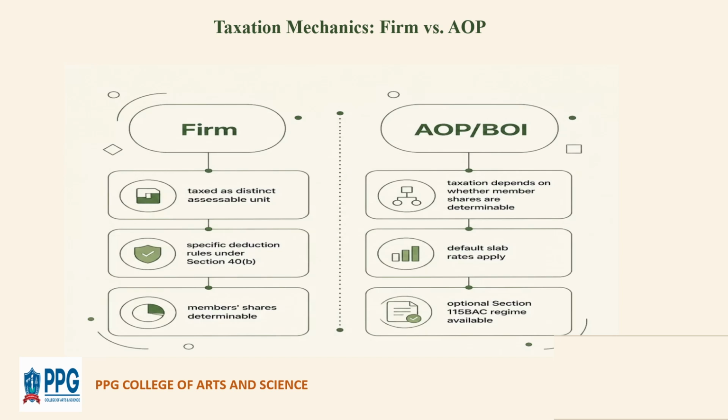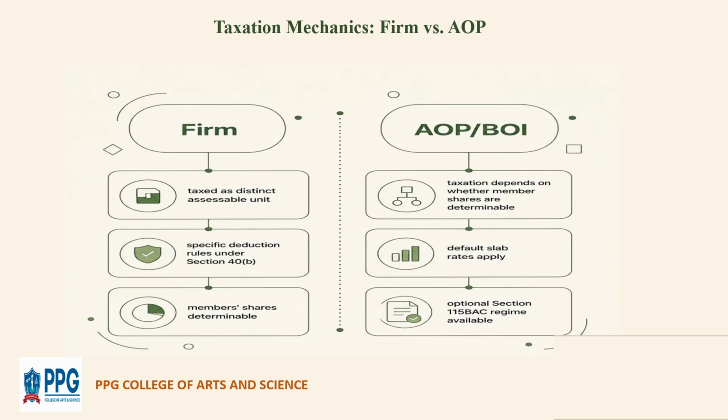In this slide, we are going to see the clear difference between firm versus AOP. So now let us see about the firm. First, it is taxed as a distinct assessable unit, which is treated as a separate taxable entity under the Income Tax Act, and it is independent of its partners for taxation purposes. The firm pays tax on its income, not the partners individually. For example, a partnership firm earns profit and the tax is paid by the firm itself.